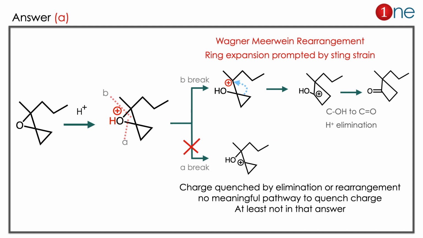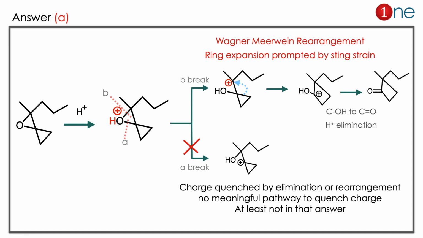The answer is A. Let us see how. The starting material contains an epoxide. You are using the acid. What the acid really does is protonate the oxygen and weaken the epoxide system. So the bond weakening occurs.